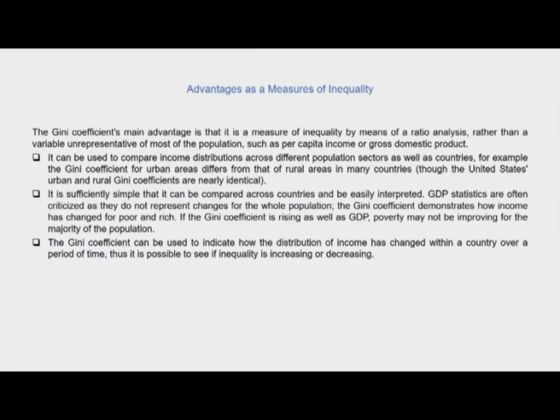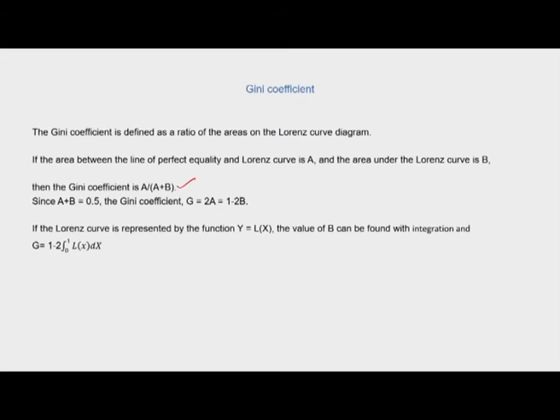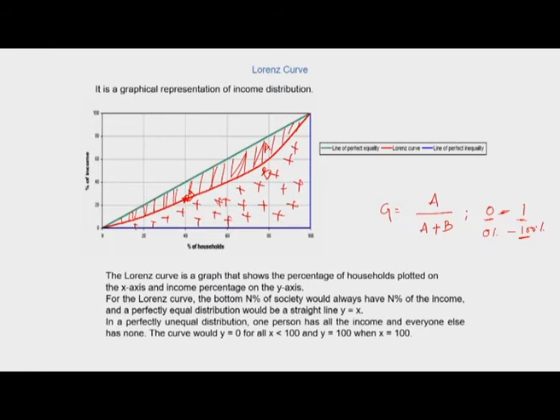Thirdly, the Gini coefficient can be used to indicate how the distribution of income has changed within a country over a period of time. Thus, it is possible to see if inequality is increasing or decreasing. In the previous slide, I showed you that usually when we plot the Lorenz curve, we take households on the x-axis and percentages of income or wealth on the y-axis.